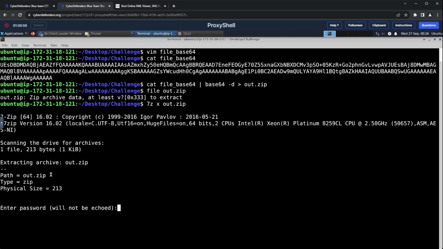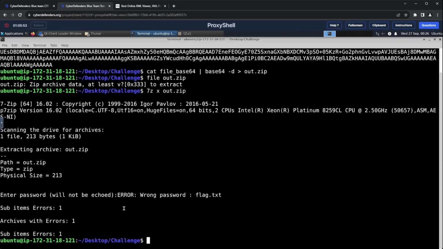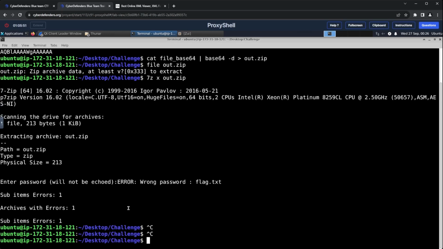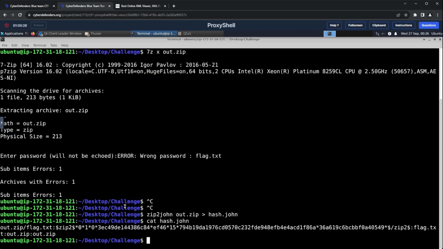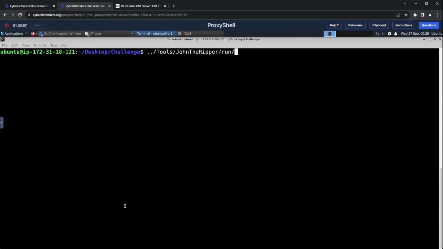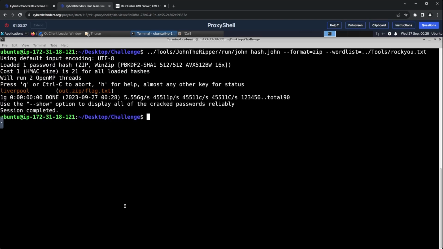I tried to extract the contents of the zip file using 7z, but it seems to be password protected. But I also remembered having John in our arsenal of tools, so I just used zip2john to extract the password hash from the archive, which we'll then feed to John the Ripper to crack for us using the rockyou wordlist. And we successfully cracked the password, which is Liverpool.